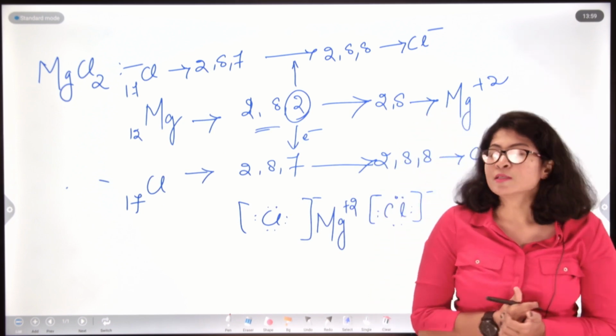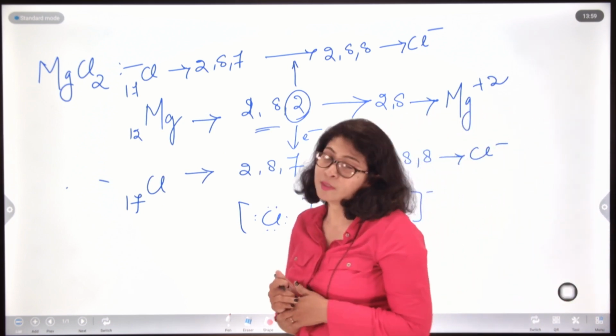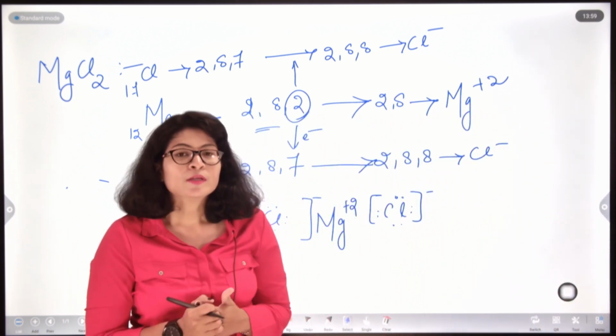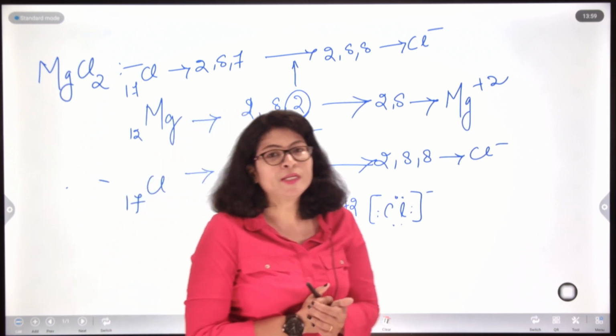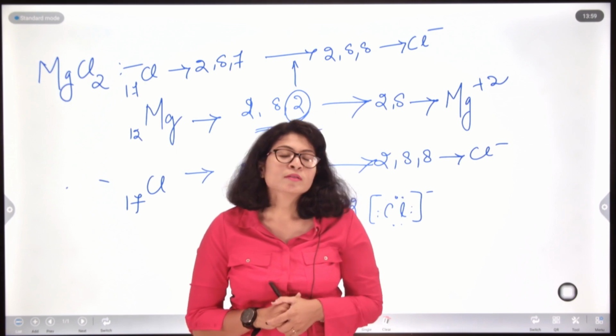I guess by now you might be sure about the Lewis dot structure. This was all about our ionic bond. In the next module, we will be dealing with covalent bond. Till that time, thank you.